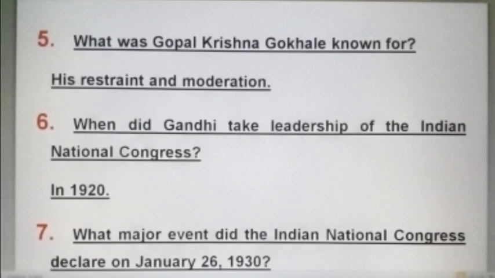What was Gopalakrishna Gokhale known for? Gopalakrishna Gokhale is known for his restraint and moderation. When did Gandhi take leadership of the Indian National Congress? In 1920. What major event did the National Congress declare on January 26, 1930? India's independence.